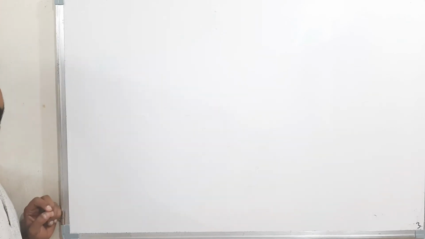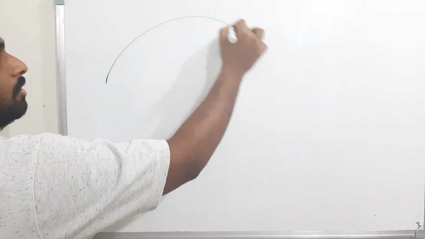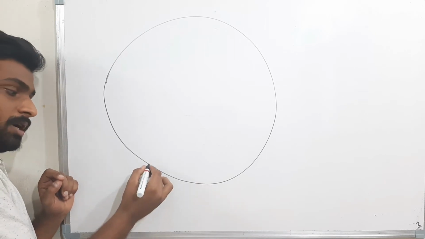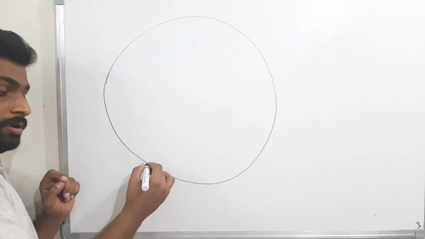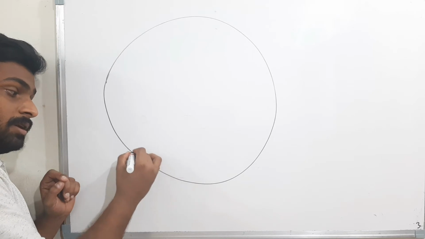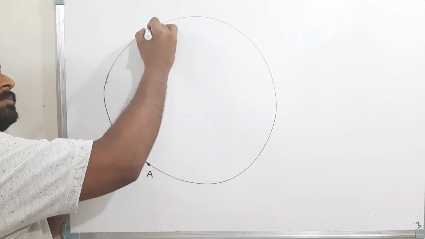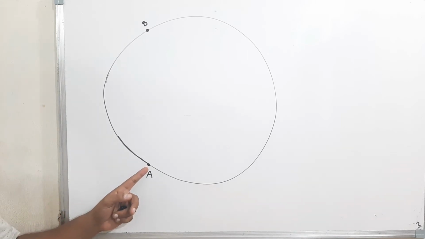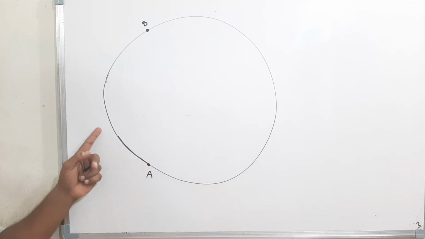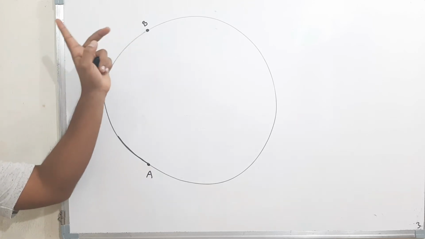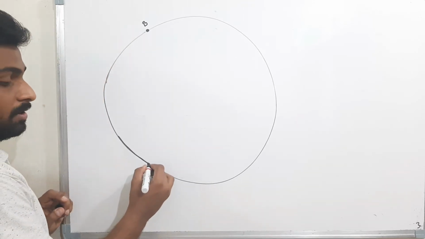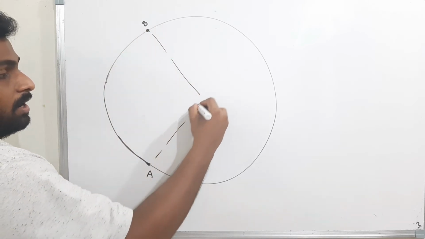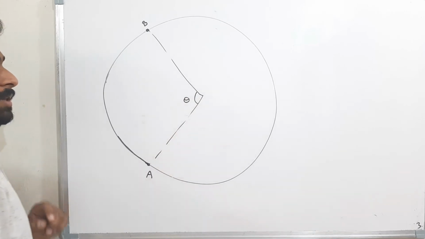Okay, now we'll see the second question. The body is moving along the circular path. This is a circular path and the body is starting at point A and it is moving along the circumference of the circle and it is stopping at point B. See here, the body is starting at point A and it is moving along the circumference and it is stopping at point B. The angle made by this arc AB is given by an angle theta. Okay, this is the question.